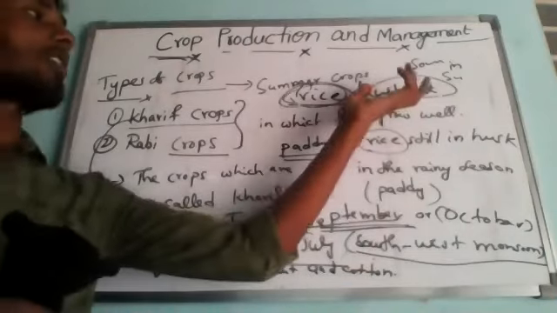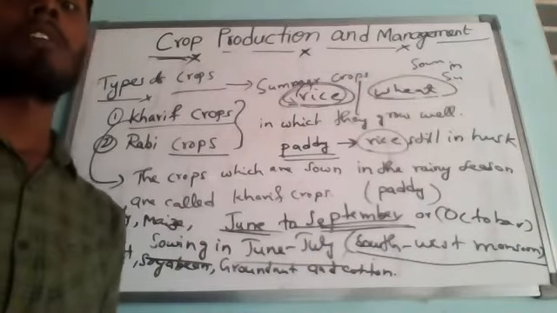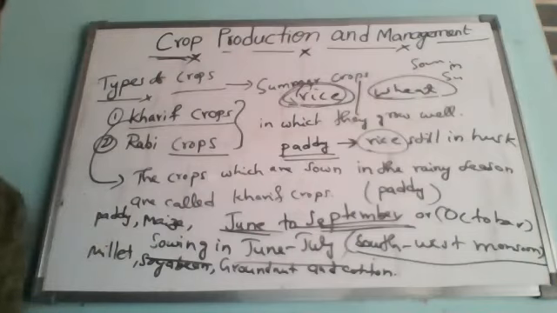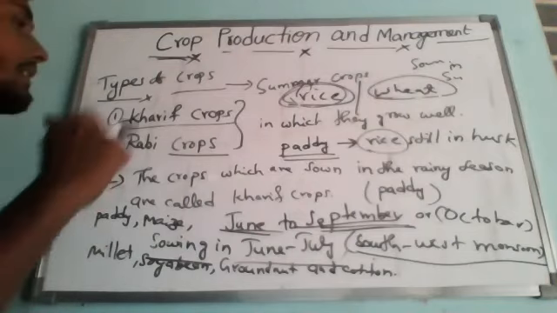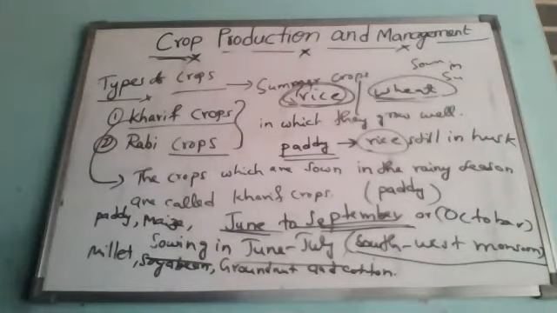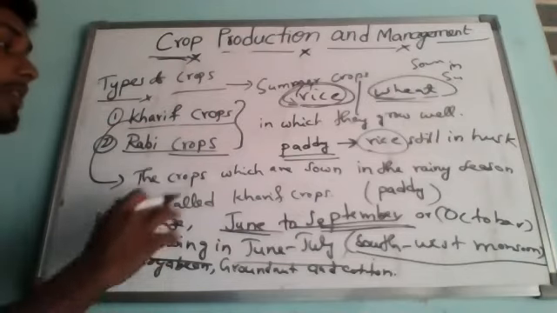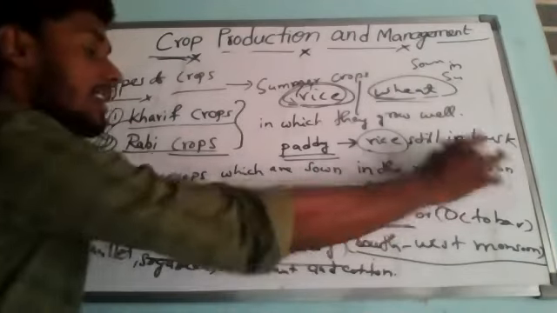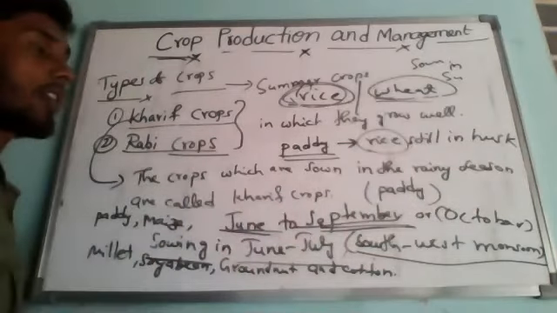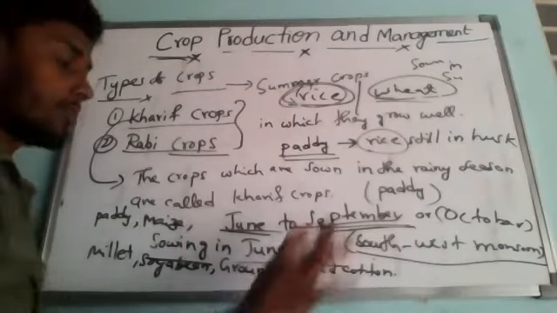Wheat plants cannot tolerate too much of the water of the rainy season. That is why we are not cultivating wheat in the summer season. That is under rabi crops. So this is about Kharif crops. Kharif crops are sown in the rainy season. It will start from June to September.